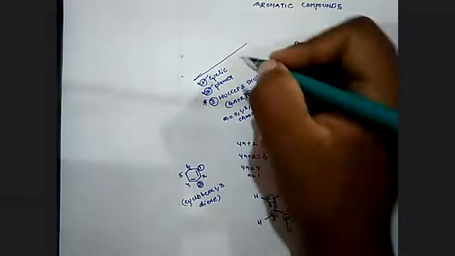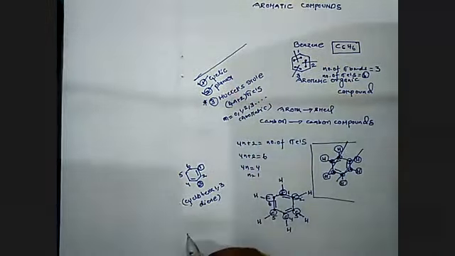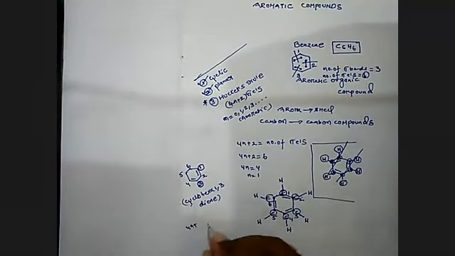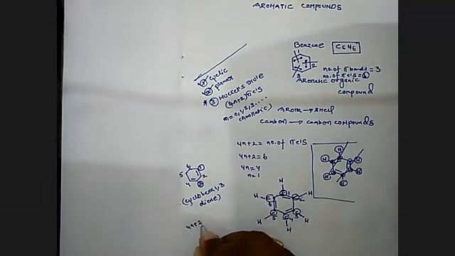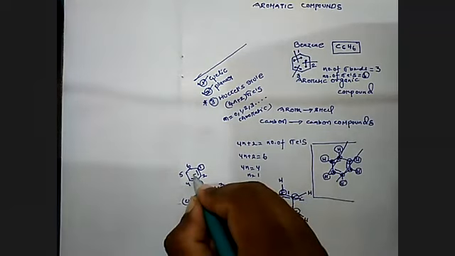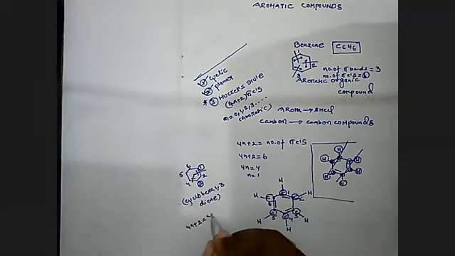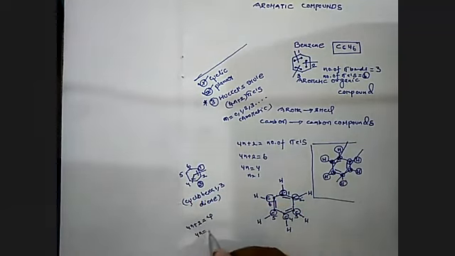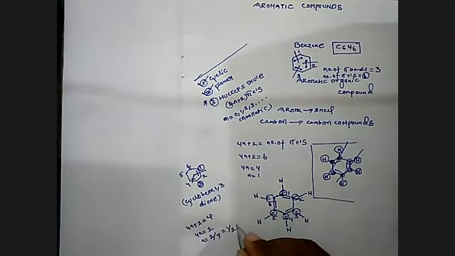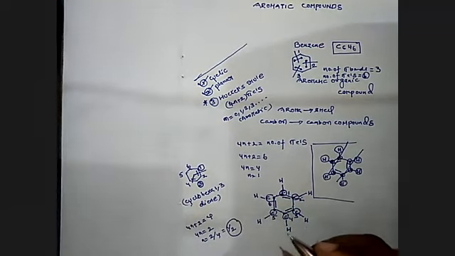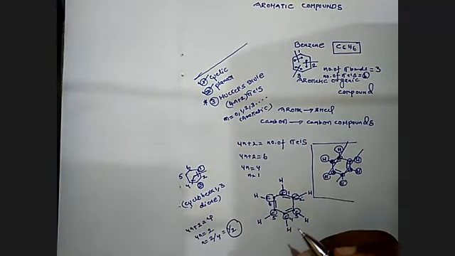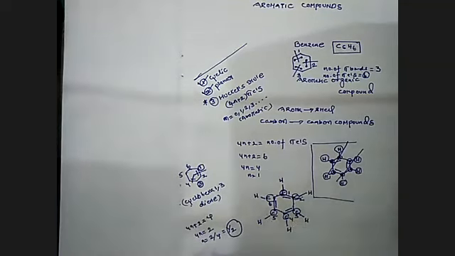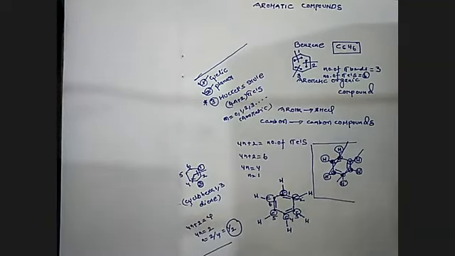It is cyclic and it is planar. But when we apply Huckel's rule, 4n plus 2 is equal to the number of electrons. How many electrons are there? 2 double bonds are there, so 4n plus 2 is equal to 4, 4n is equal to 2, n is equal to 2 by 4, n is equal to 1 by 2. If n is a fraction, 1 by 2, 3 by 2 like that, we call this compound non-aromatic.